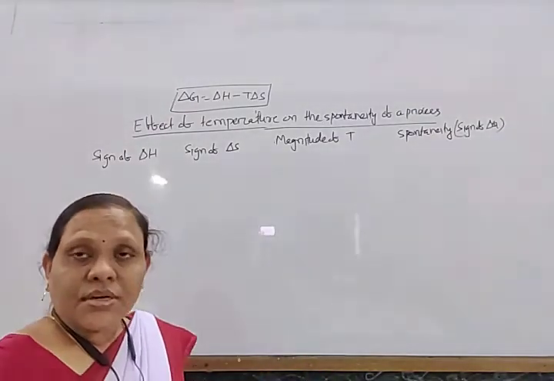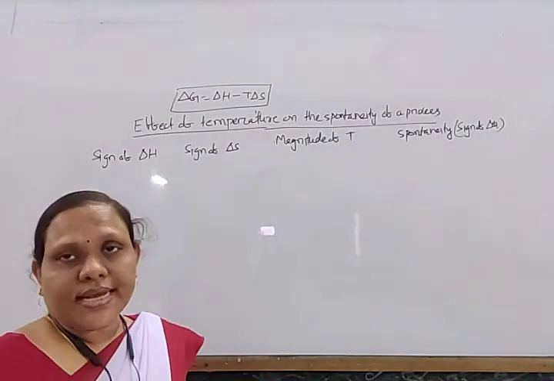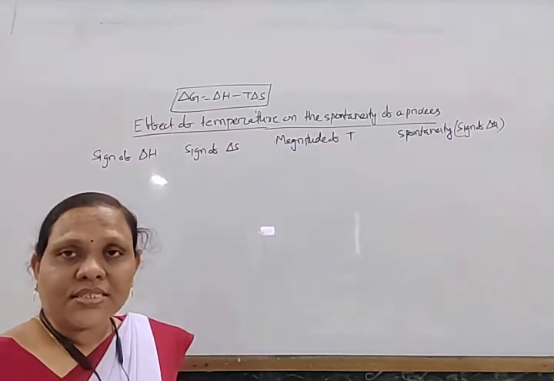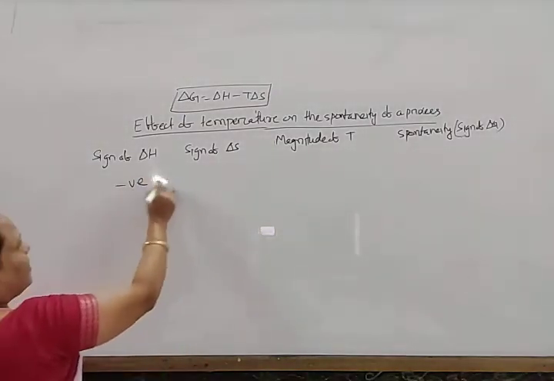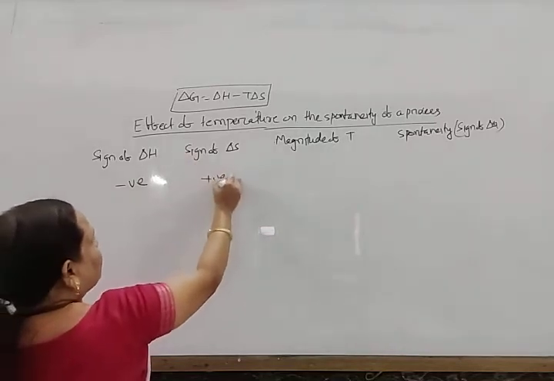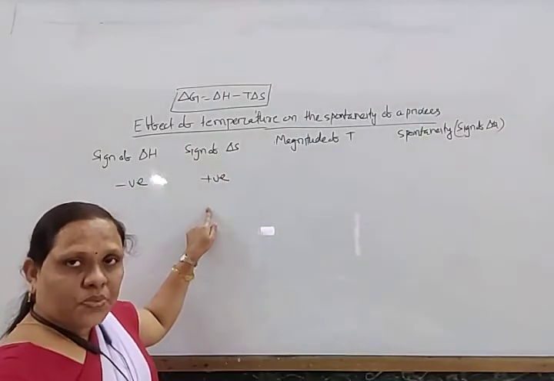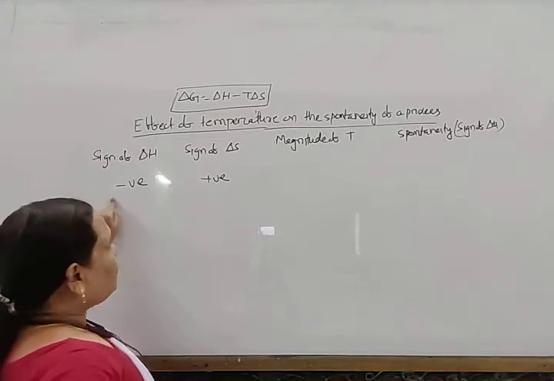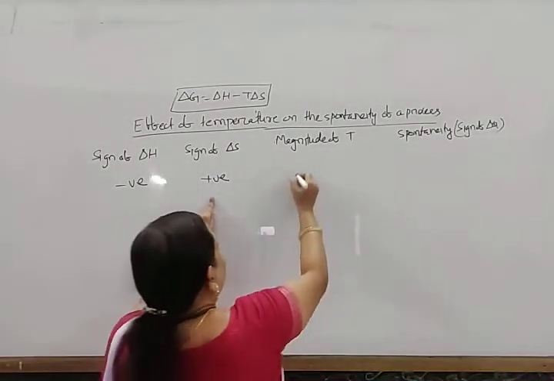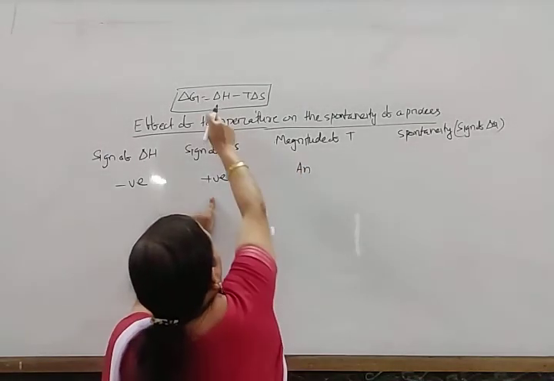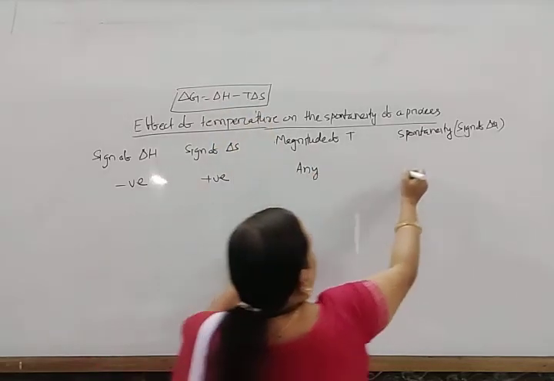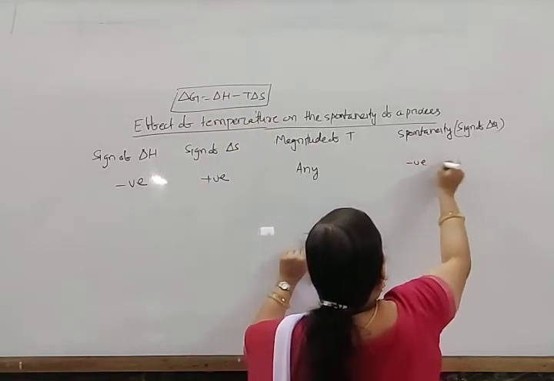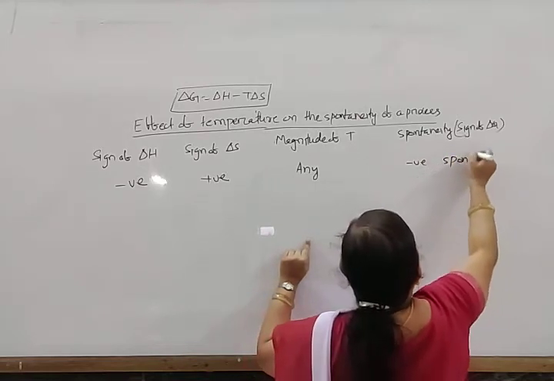Suppose we consider an exothermic reaction. For an exothermic reaction, ΔH is negative. Suppose ΔH is negative and the entropy change ΔS is positive. Then at any temperature, ΔG is negative and the process is spontaneous.